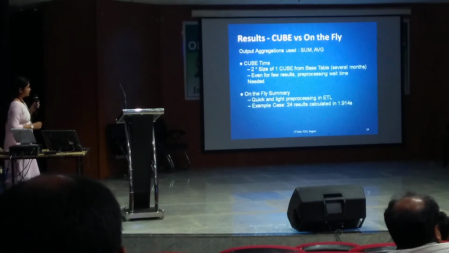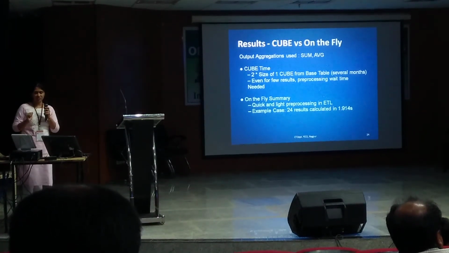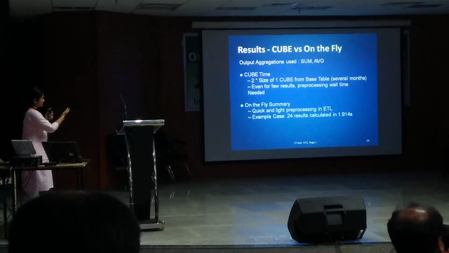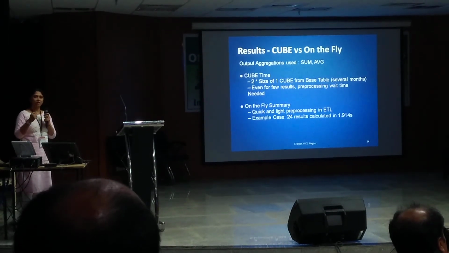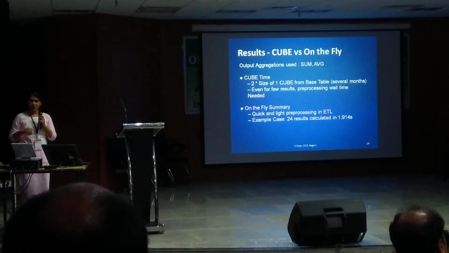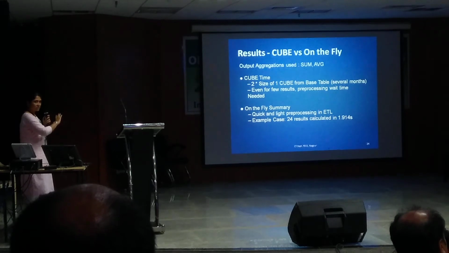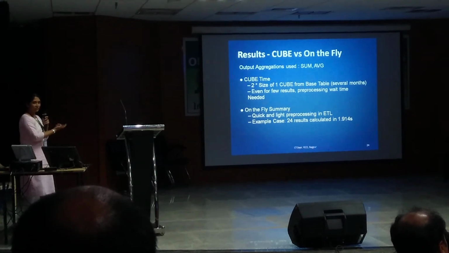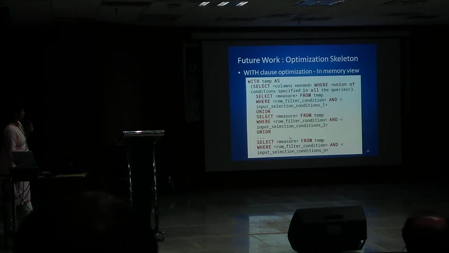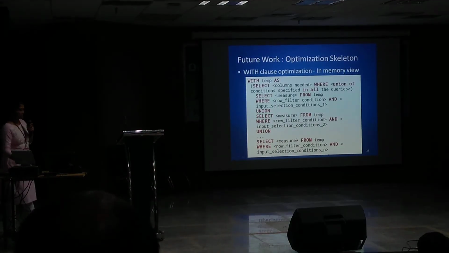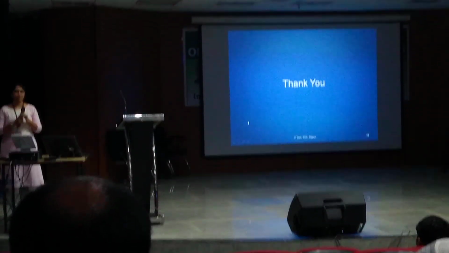I have quoted one result: 24 results calculated in 1.91 seconds. You may be surprised, but that includes the aggregation part, which may require hours to calculate. This is without creating the cube, by on-the-fly generation of queries. The future task is that I want to optimize the queries. These are references. Thank you so much.